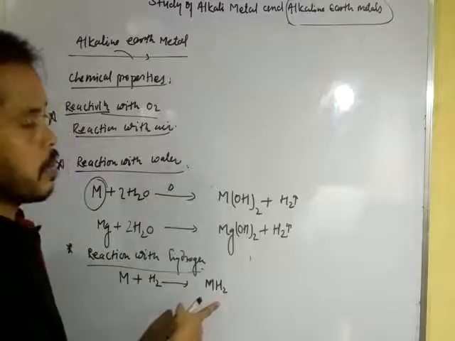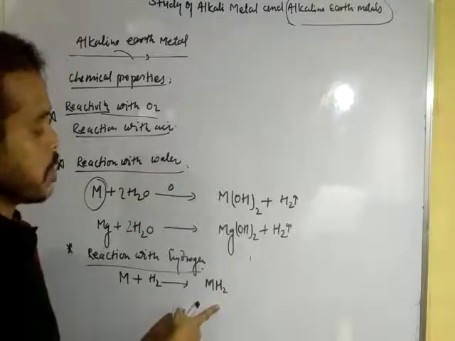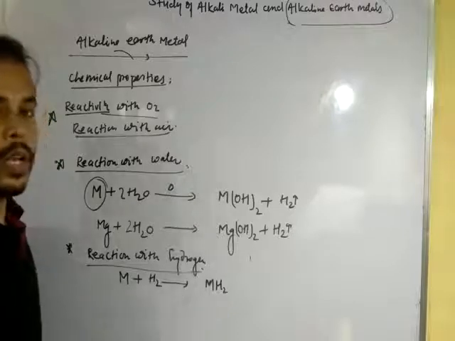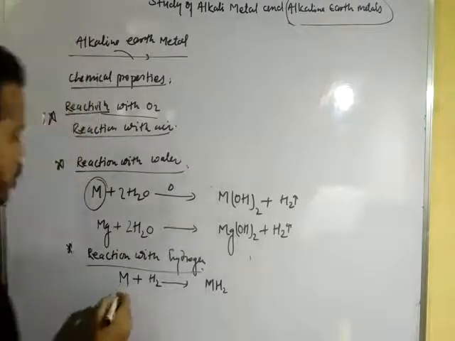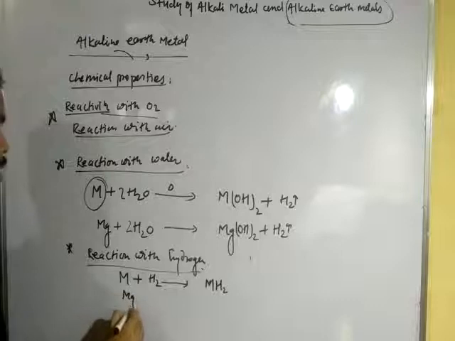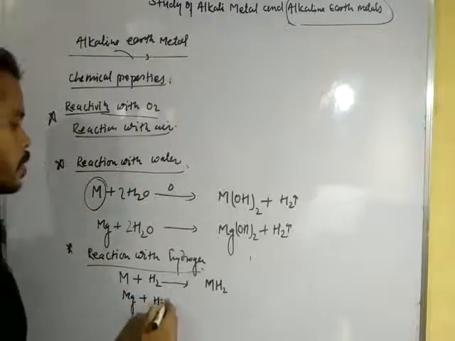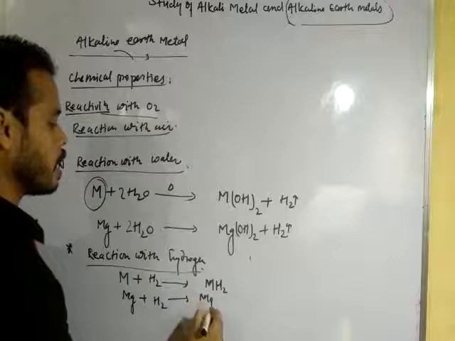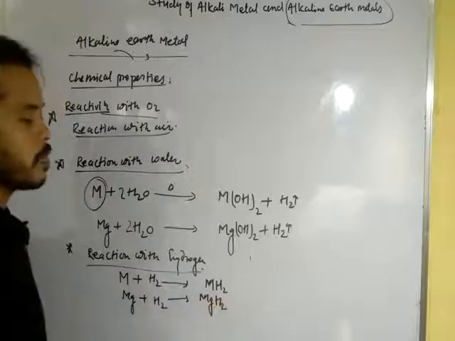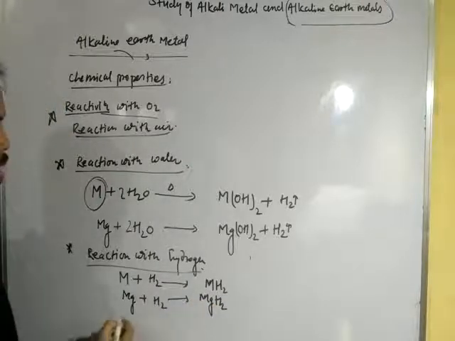The metallic hydrides in this case are also polar in nature. So take an example here, when magnesium is treated with H2 it forms magnesium hydride, MgH2. Okay, very simple reaction, dear student.